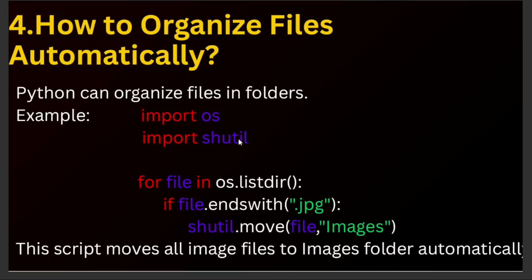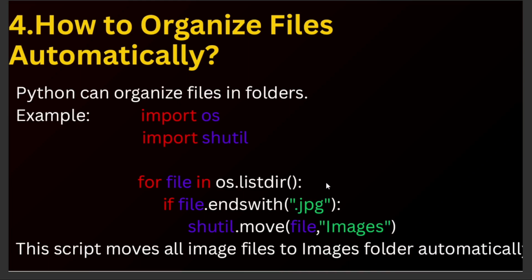We are using a for loop, finding the image file types and moving them into an images folder. This script will move all images into a folder called images automatically. This is an example script to move image files into an images folder.